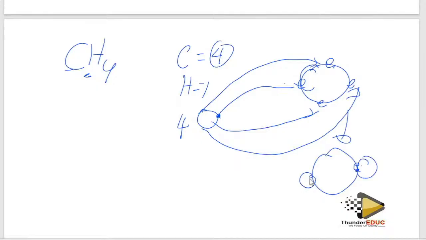1 carbon and 1 hydrogen, 1 carbon and 1 hydrogen there, 1 carbon and 1 hydrogen. Meaning that this carbon, the first electron is shared with 1 hydrogen, another one with another hydrogen, another one with another hydrogen, another one with another hydrogen. That's why I have 1 carbon, hydrogen, hydrogen, hydrogen, hydrogen. This type of bonding, because there is a sharing, it's not transfer of electron, we call it covalent bonding.